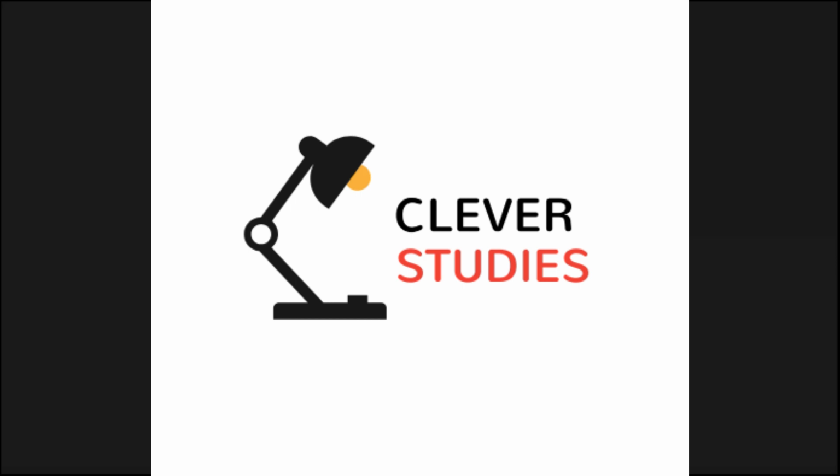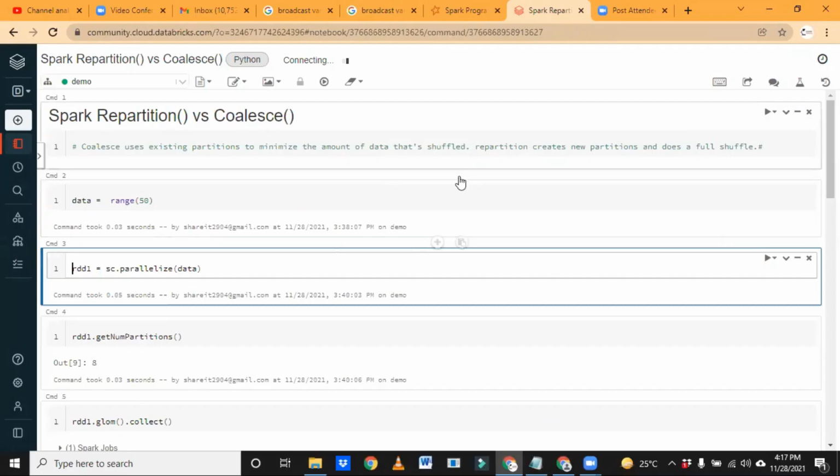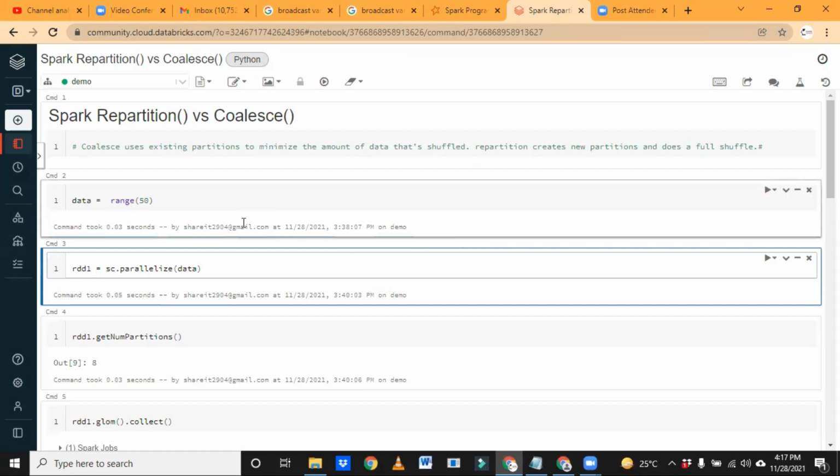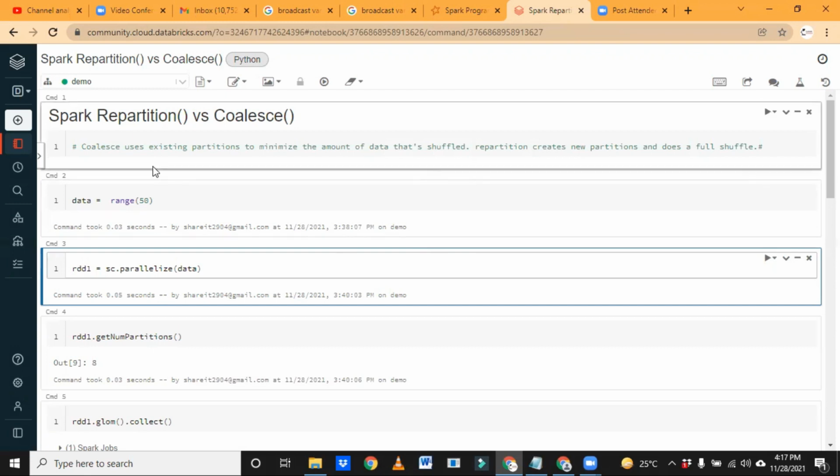So guys, I'm just sharing my screen. Those who don't know much about this question and answer, please follow so that you will get more clarity. I have taken one small example to give you some practical stuff. Pawan already explained the theory of Spark repartition versus coalesce. These are very commonly asked questions in interviews, so please concentrate.